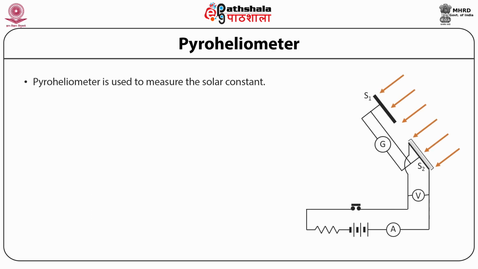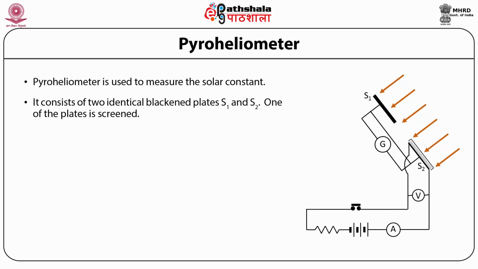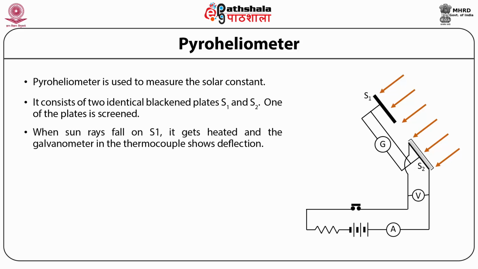Pyroheliometer. Pyroheliometer is used to measure the solar constant. It consists of two identical blackened plates S1 and S2. One of the plates is screened. When Sun rays fall on S1, it gets heated and the galvanometer in the thermocouple shows deflection.